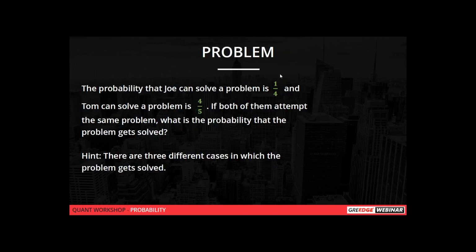So what are the three different cases here? The cases will be: Joe will solve the problem correctly and Tom is solving it wrongly. Or Joe is solving the problem wrongly and Tom is solving it correctly. Or Joe is solving the problem correctly and Tom is solving the problem correctly. So these are the different possibilities.